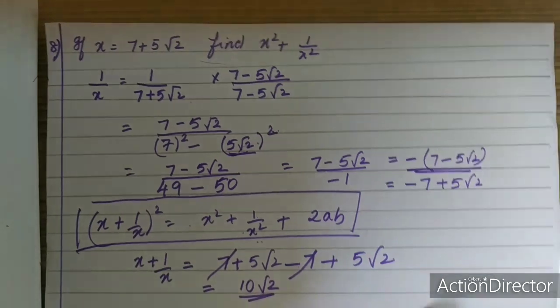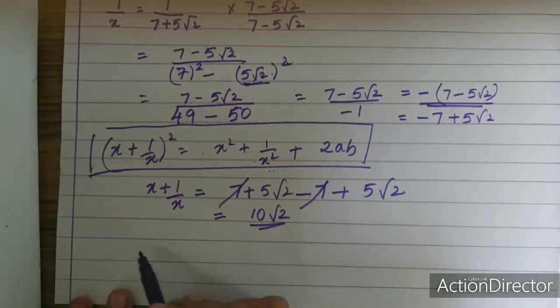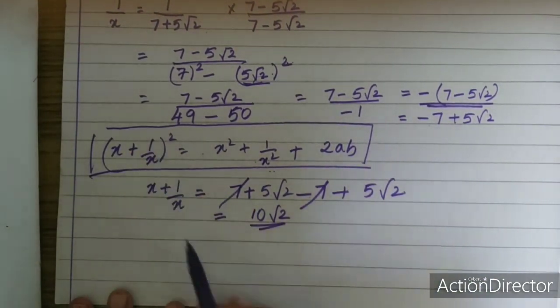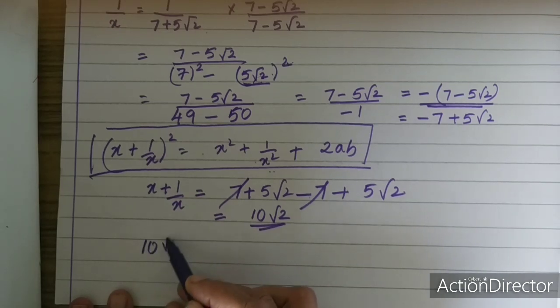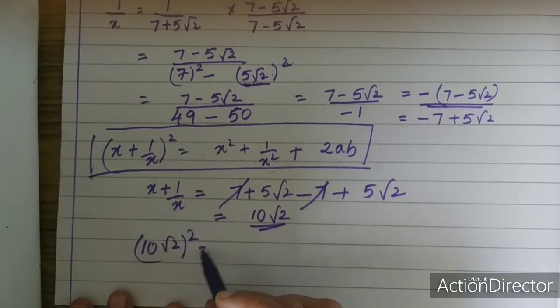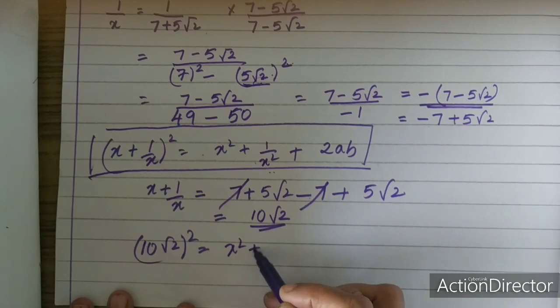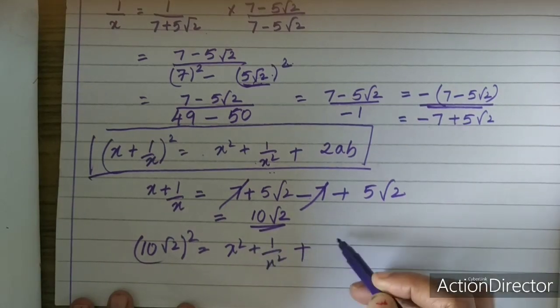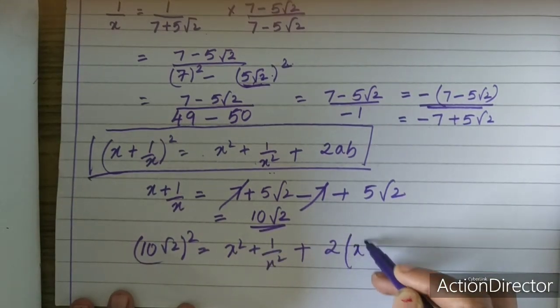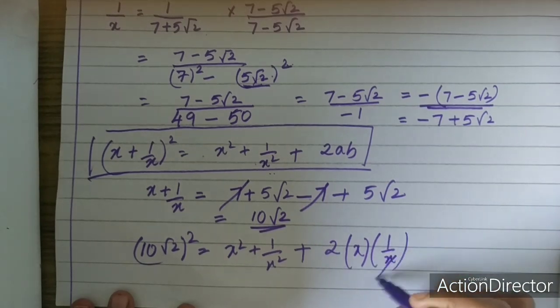Now I can put the value in the given identity. So what is (x plus 1 by x) whole square, which is nothing but (10 root 2) whole square, and this is x square plus 1 by x square plus 2ab, 2 into x into 1 by x. This always gets cancelled.